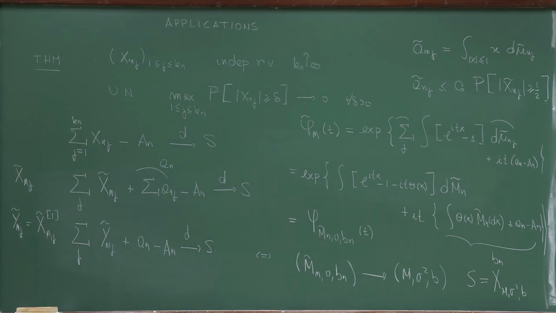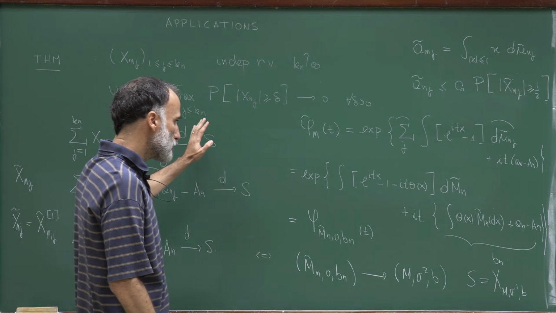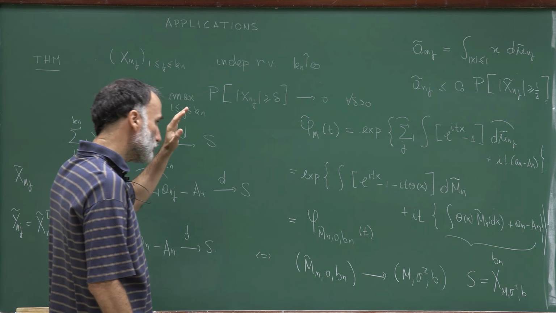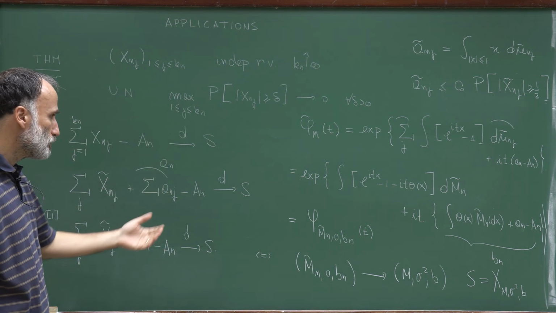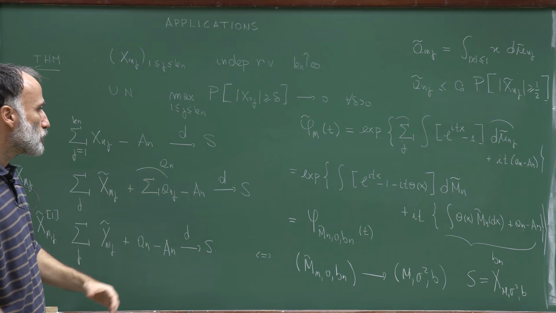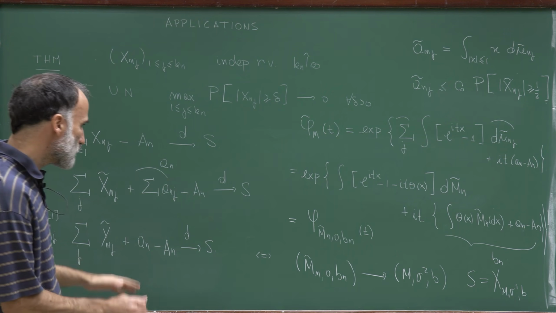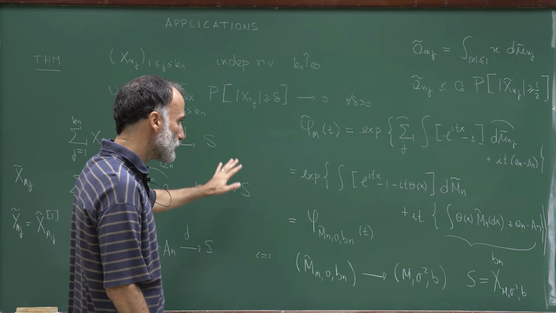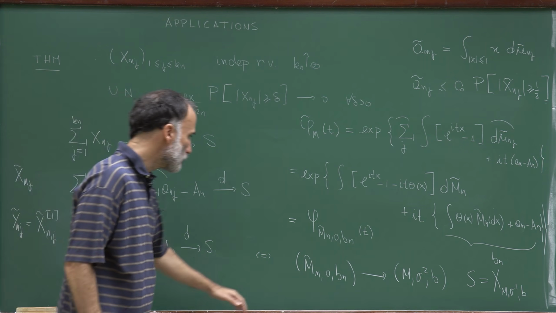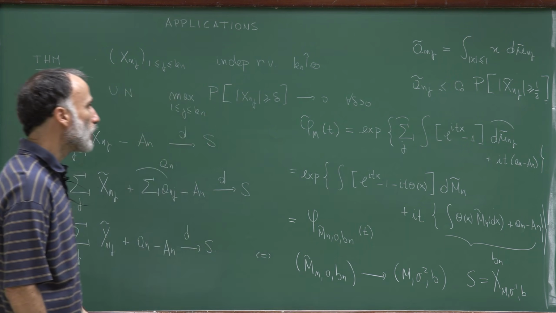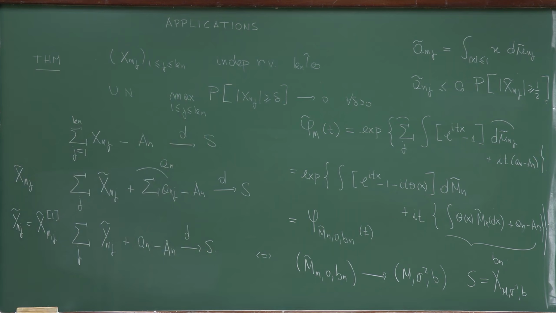And so this is the theorem I wish to apply to two different contexts: convergence to a Poisson distribution, and convergence to a Gaussian distribution. So you have to keep in mind this result during this talk, because I will be referring constantly to this result.